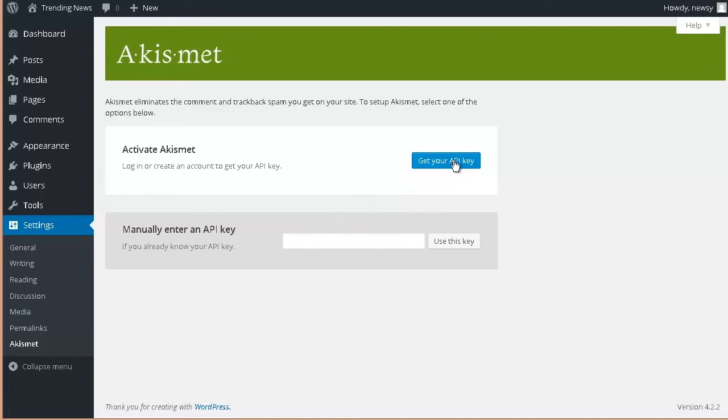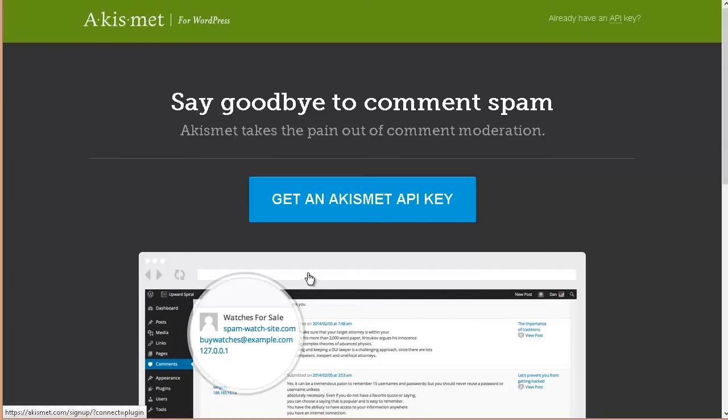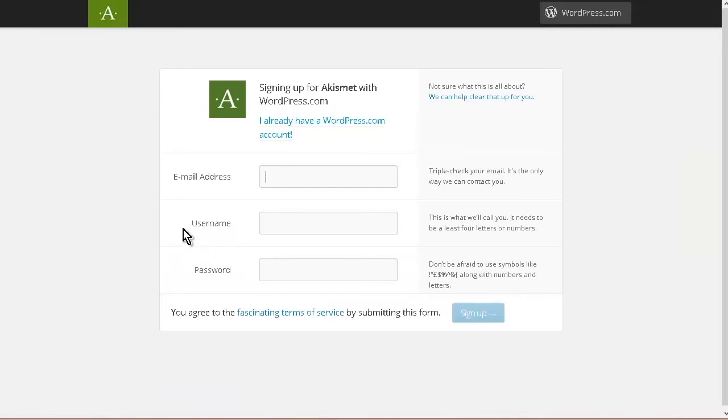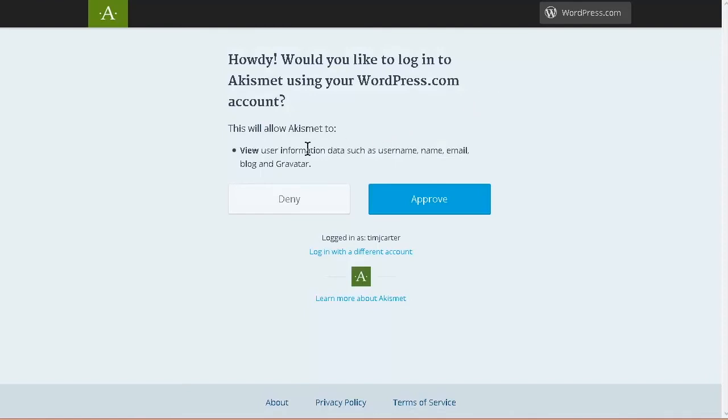So go ahead and go into here if you don't already have a key, and then you can set up your account or log in and get your key. So let's get an Akismet key. Then you'll have to either register or log in here. So this is for WordPress.com. So if you already have one, you can just log in. Okay, so I'm just logging in here.